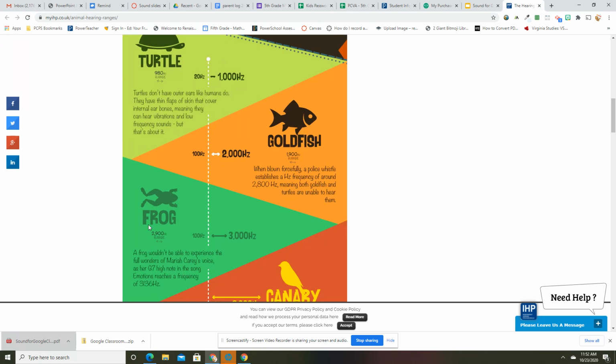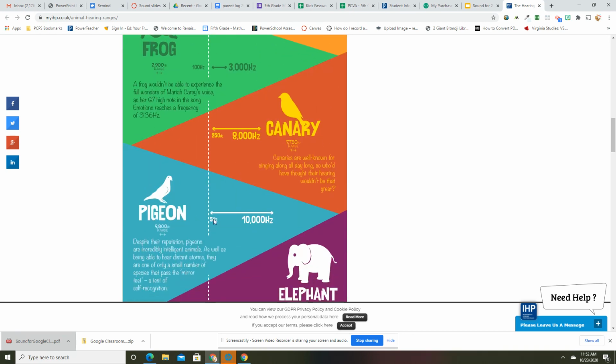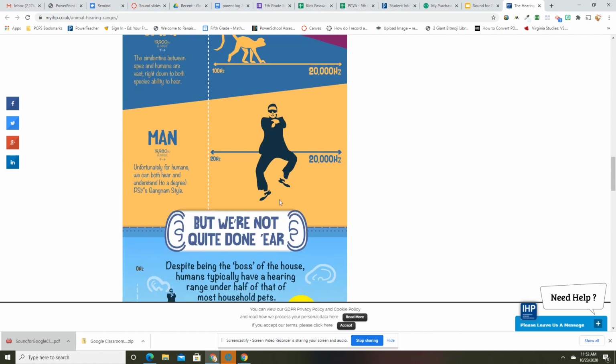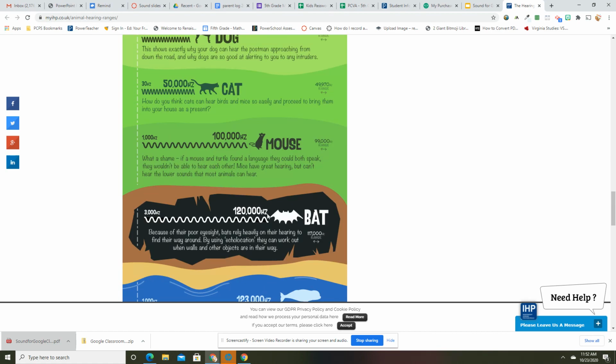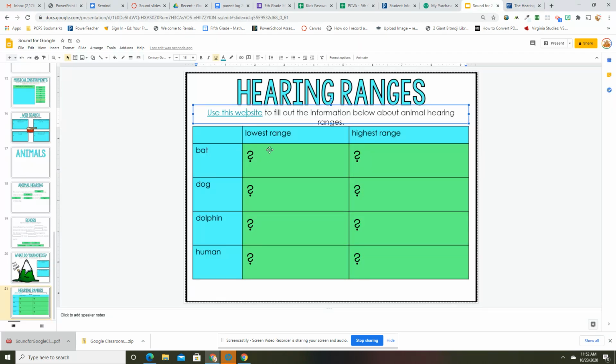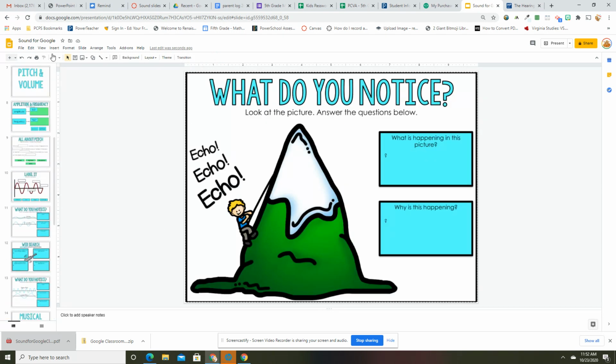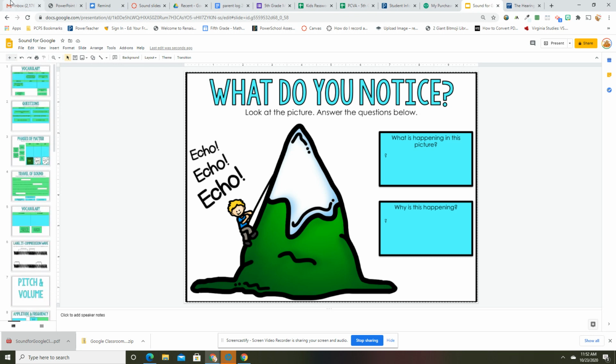All right, so this gives you the range of animals and what they can hear. So you can use that to answer those questions. Okay. Lowest range, highest range of a bat. Lowest range, highest range of a dog, dolphin, and a human. All right. And once you are finished, that's it. That's the last one. Then you go back to Canvas and submit. Need me? Let me know.